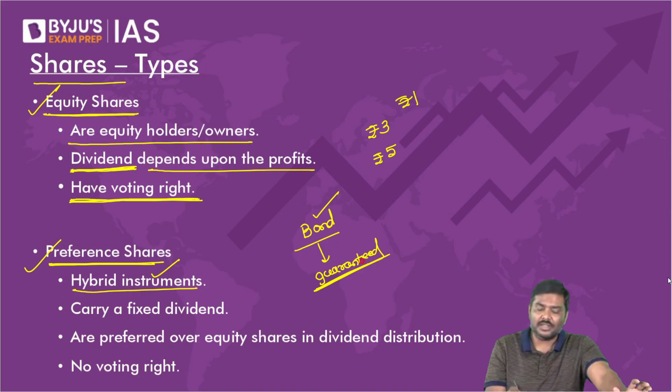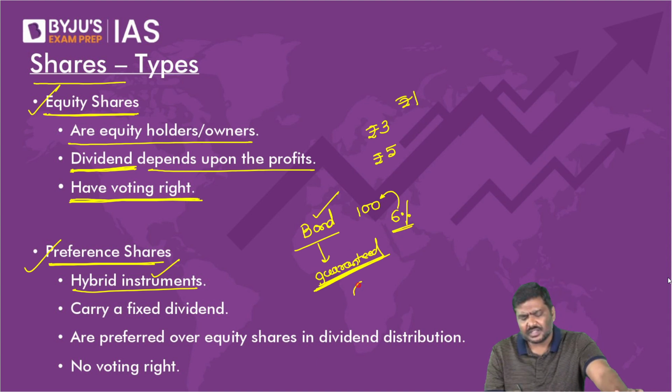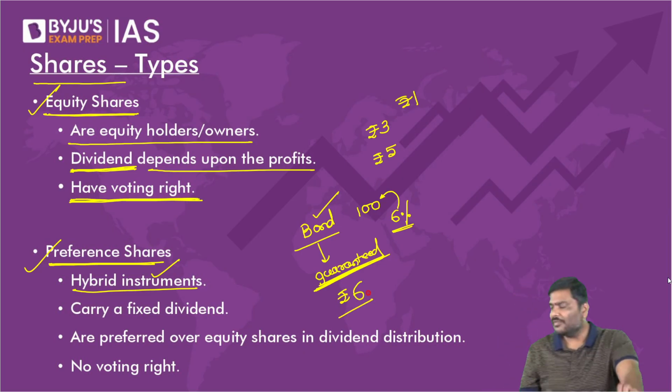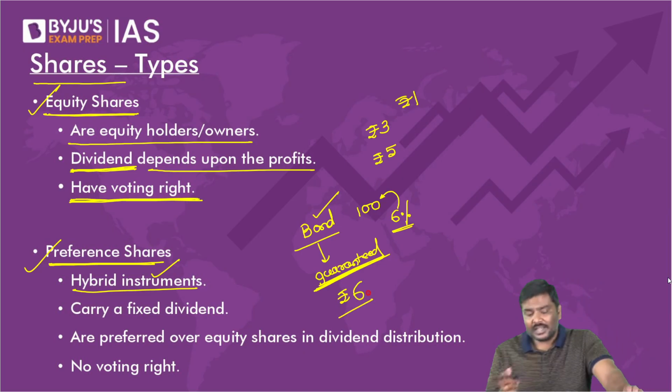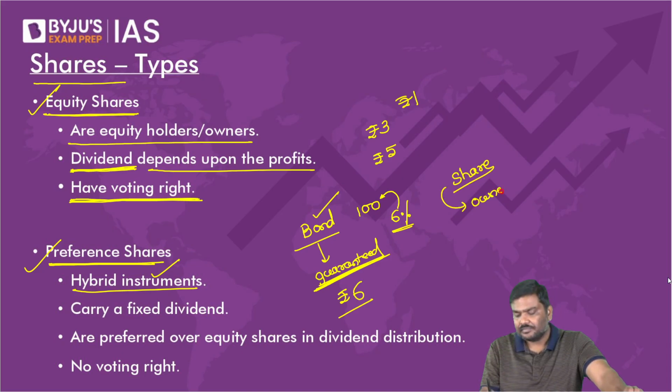What do you mean by this, sir? Imagine the bond value is 100 rupee. It is a 6% coupon rate, which means annually you will get how much? Fixed 6 rupee coupon. Any problem with this? On the other side, if you are an equity shareholder, you have ownership in a company.